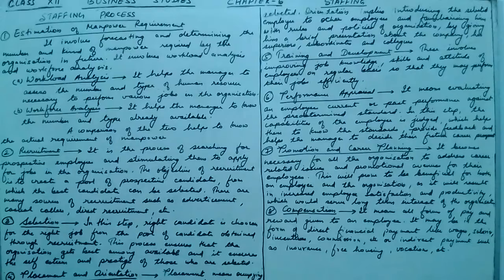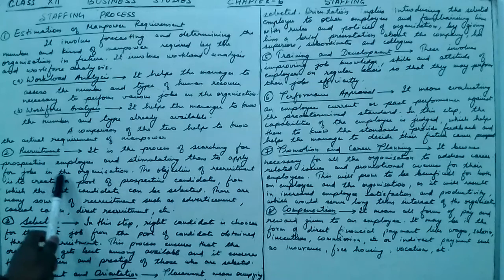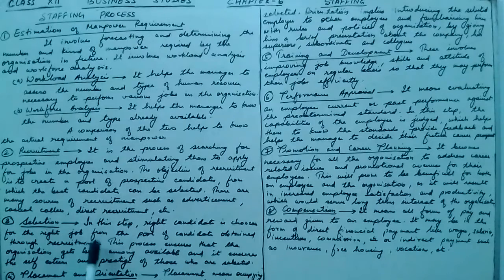Now the third step is selection. In this step, the right candidate is chosen for the right job. After recruitment, suppose 100 employees have come and there is a requirement of only 10, then out of these 100, 10 are selected in this process, the right person for the right job. This process ensures that the organization gets the best among the available. So the main job is to get the best from the people who have been recruited in the organization, and from them the best ones are selected.